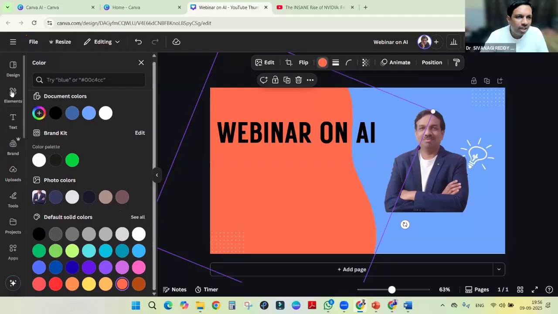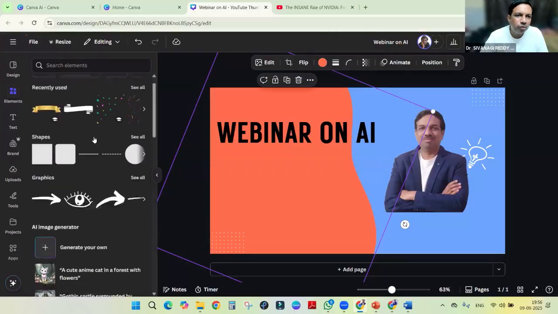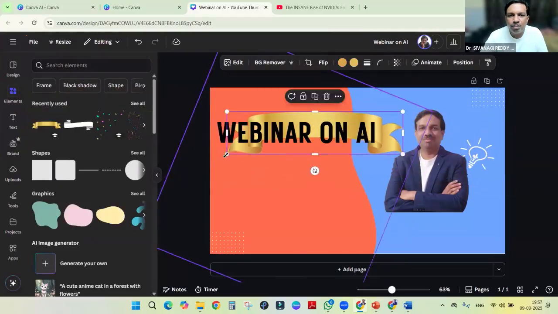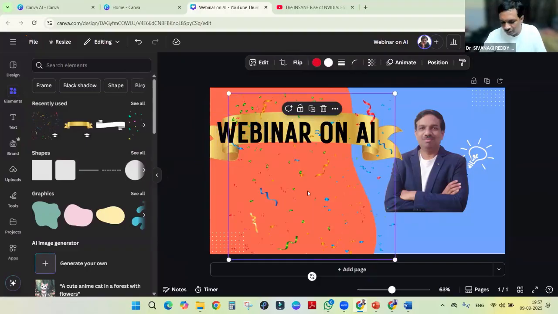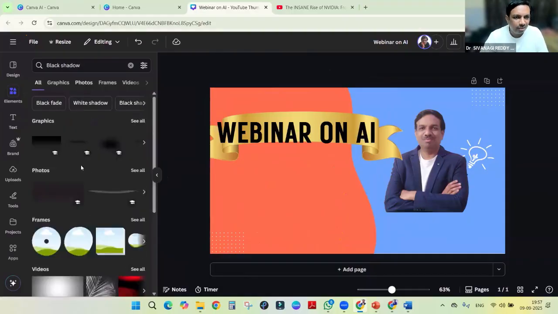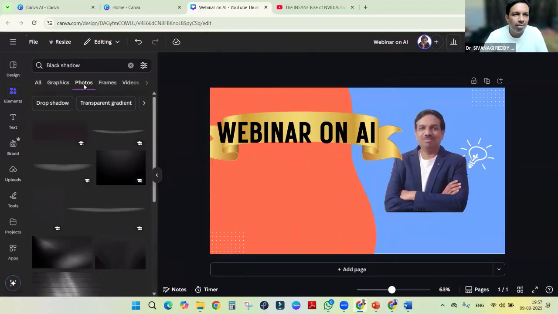And apart from that, we have this side. After the design, there is Elements on this side. If we click these elements, we can get different types of shapes and graphics like this. Once it comes, we can keep ribbons, designs, everything. Or if you think the page is very plain, you can add these shades, right? I'm doing it roughly, but you can take the time and see. Frames will be there, different frames, photos, albums, everything.